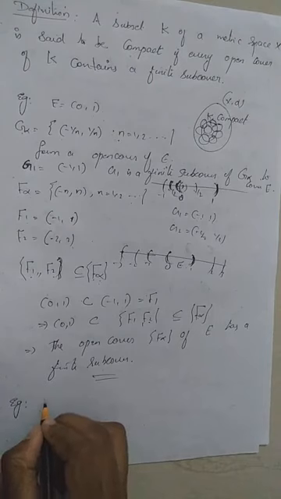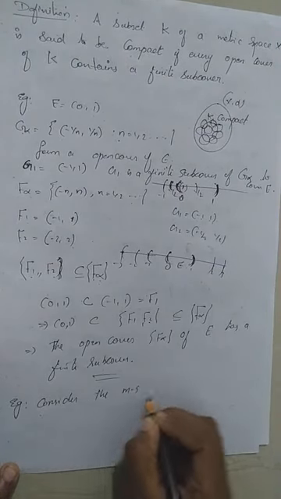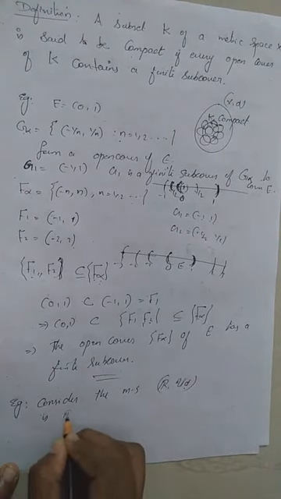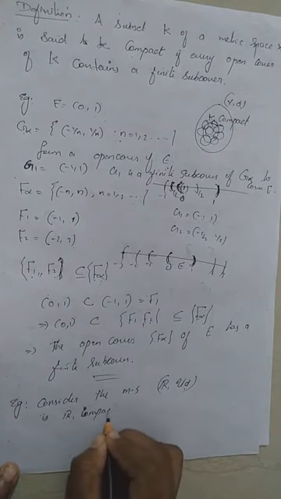Another example: consider the metric space, the real line with the usual metric. Is the real line compact in this metric?